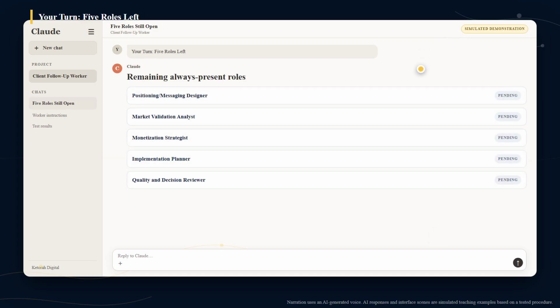One role is done. The other 5 always present roles in your team, positioning, market validation, monetization, implementation, and quality and decision review, still only have the Bootstrap's original instructions. Same checklist, same method, run each one with a genuinely bad input, watch it answer anyway, then give it a real reason to say no.